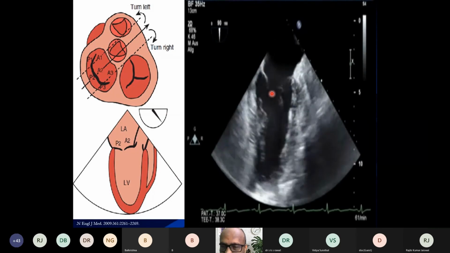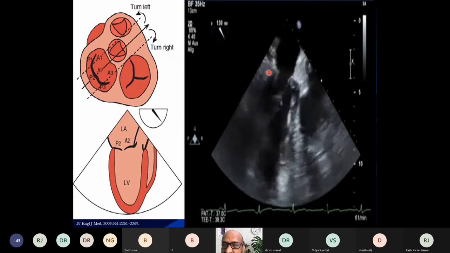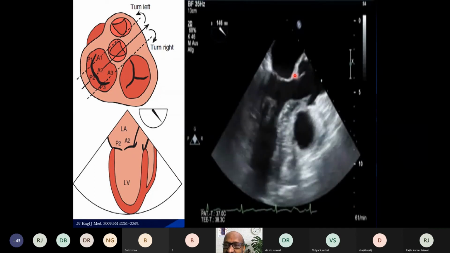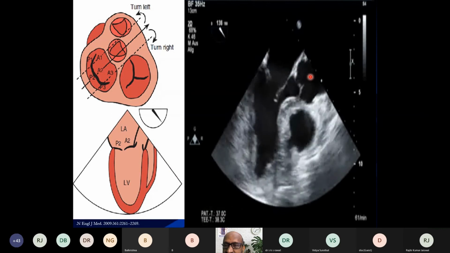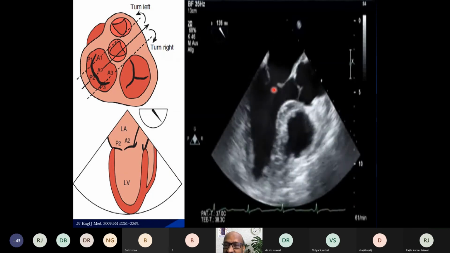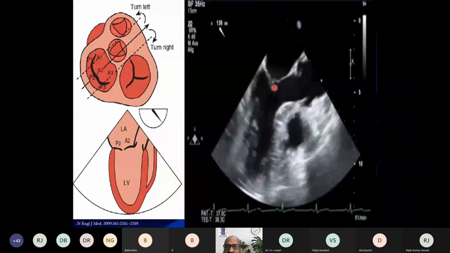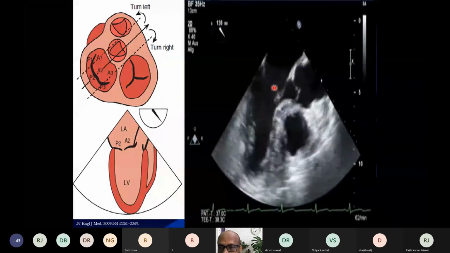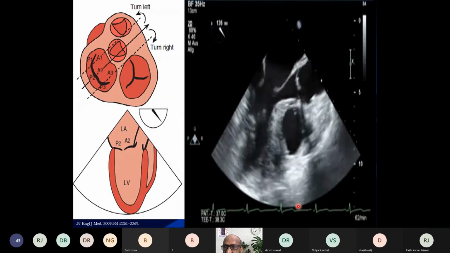Posterior mitral leaflet is on the left side of the image, and by freezing the image, you can measure the mitral valve annulus and the lengths of the mitral leaflets. Anterior and posterior mitral leaflet lengths can be calculated by using the caliper function of the echocardiography machine.